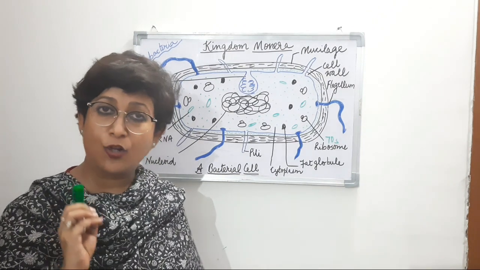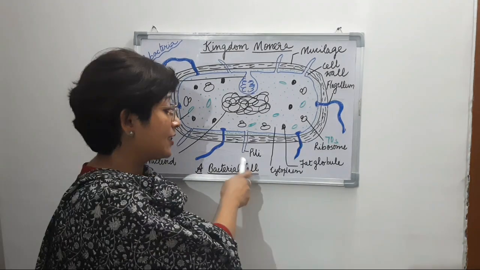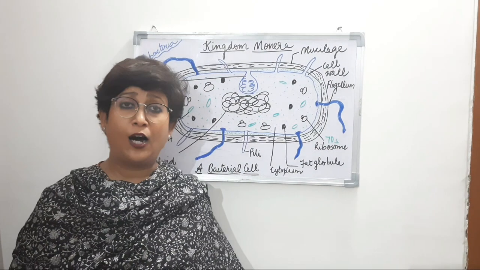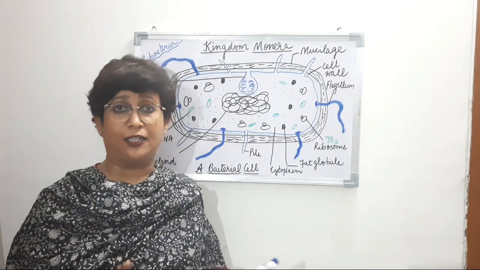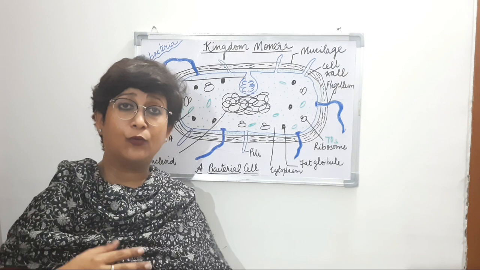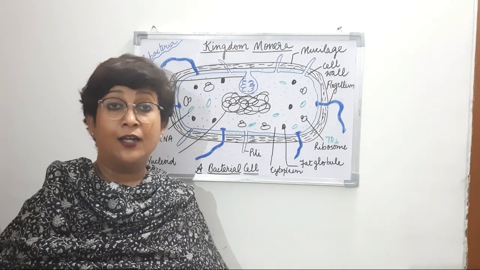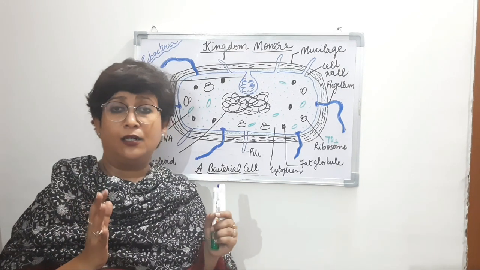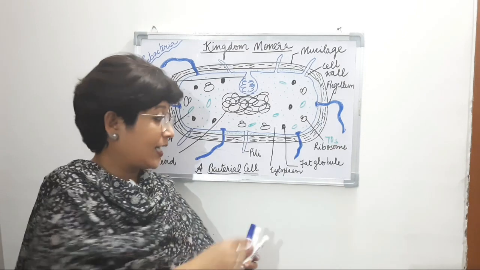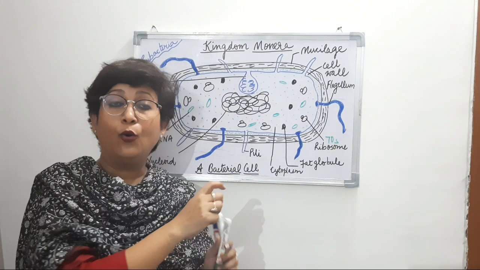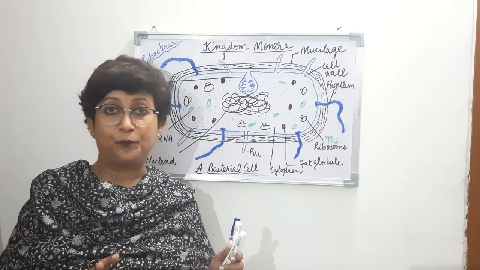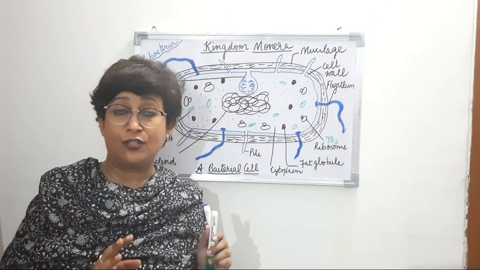But pili do not help in locomotion, and this is one structure which is found in only certain bacteria. They are not found in every bacteria. Those bacteria which possess pili are known as donor bacteria. Why are they known as donor bacteria?